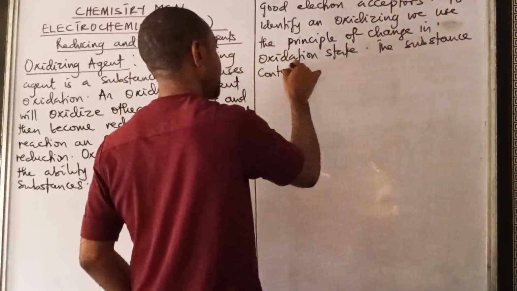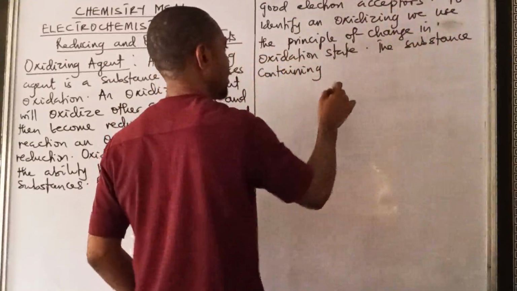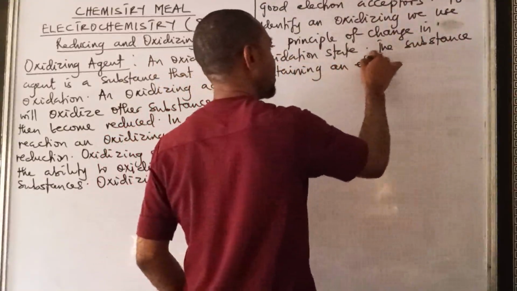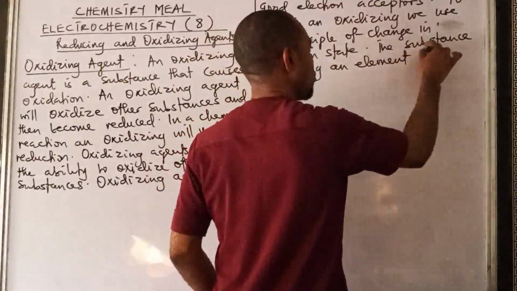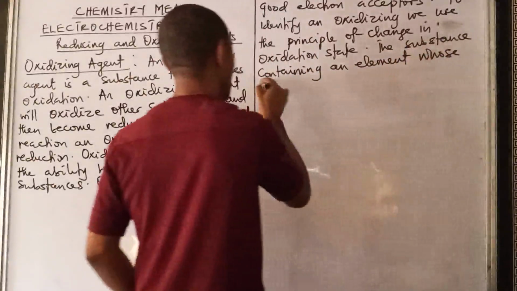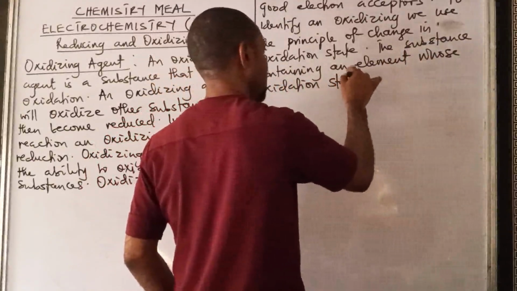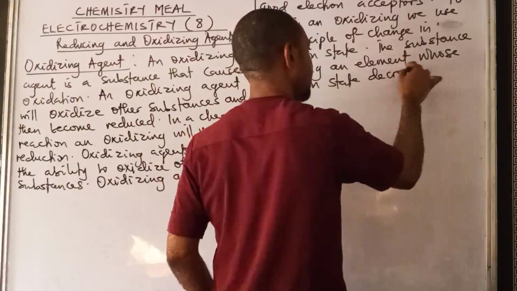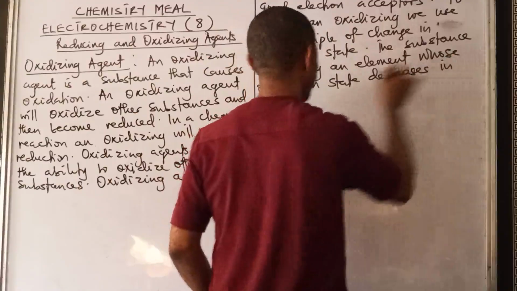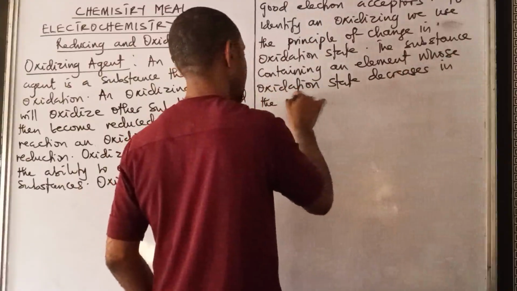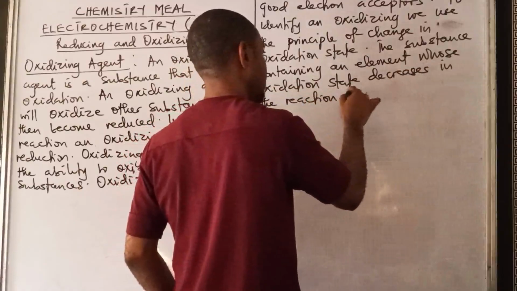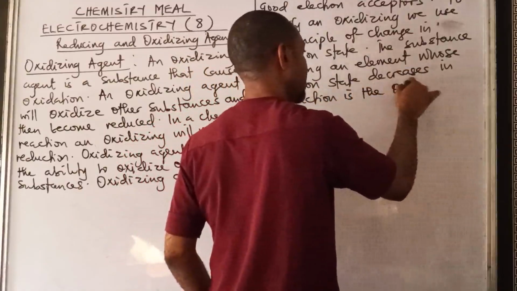The substance containing an element whose oxidation state decreases in the reaction is the oxidizing agent.